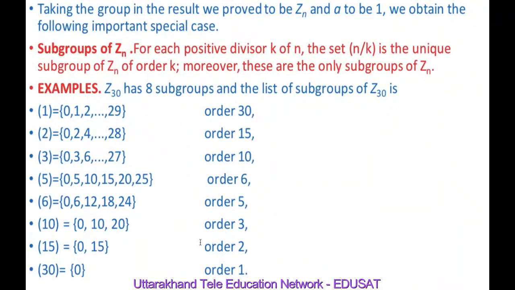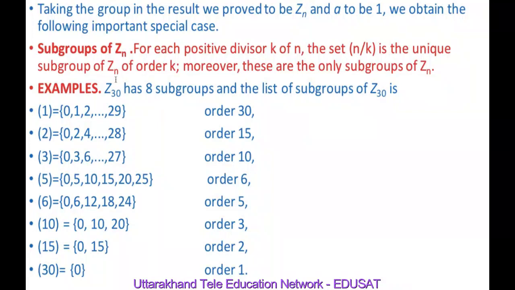Taking the group in the result to be Zn, which is nothing but the set of integers less than n under addition modulo n, and a to be 1, we obtain the following important special case, the subgroups of Zn. For each positive divisor k of n, the set generated by n by k is the unique subgroup of Zn of order k. Moreover, these are the only subgroups of Zn.